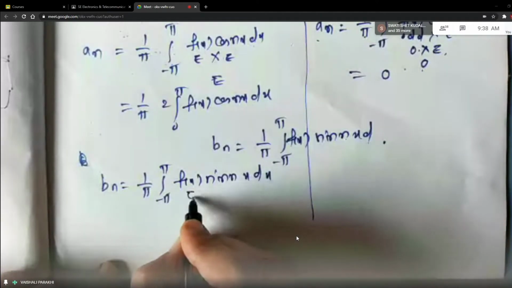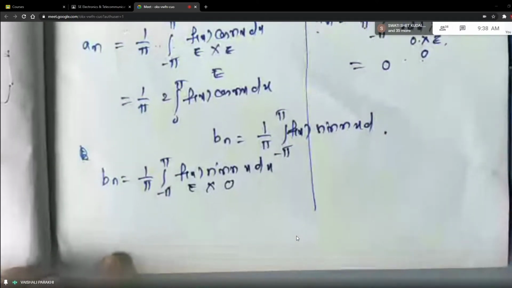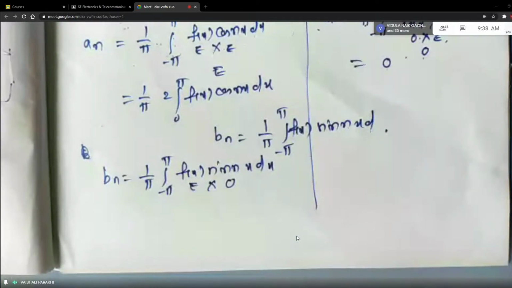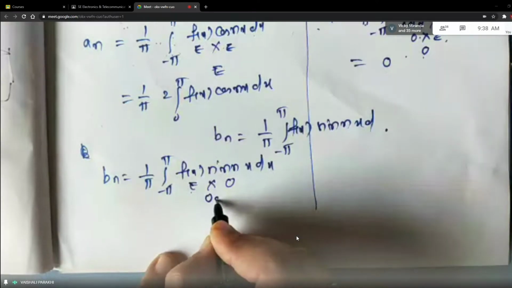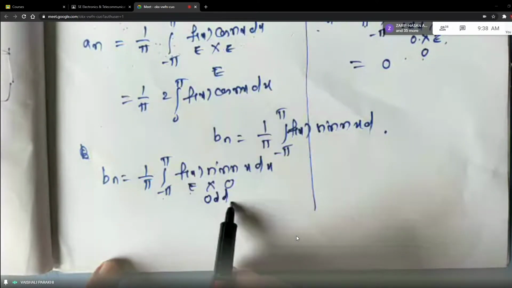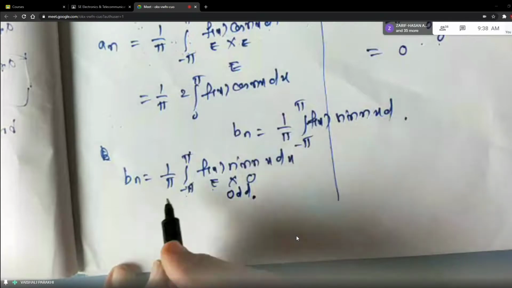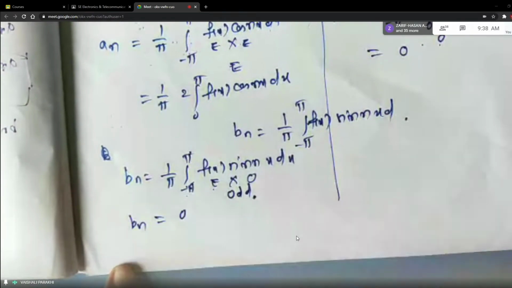F of x is even function, but what is sine function, students? Remember, sine is always odd function, cos is always even function. So sine is odd function, and what is even into odd function? It is odd function, right? And what is integral of odd function within the limits minus pi to plus pi? It is 0. So what is Bn here? 0.